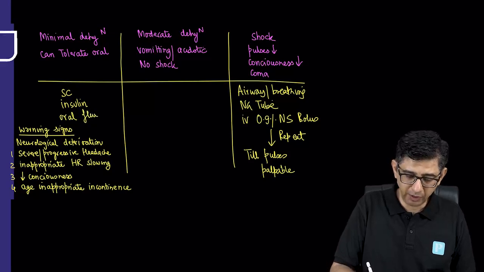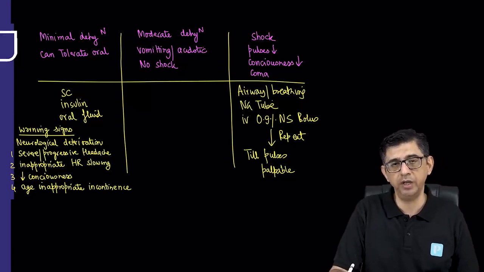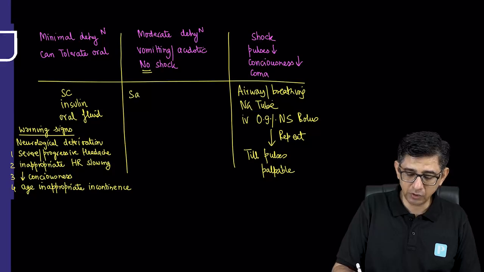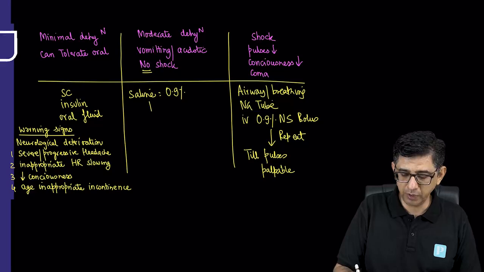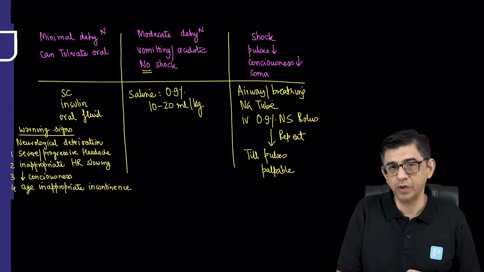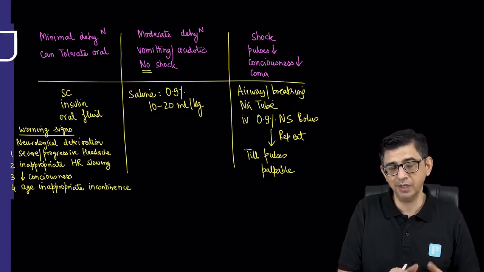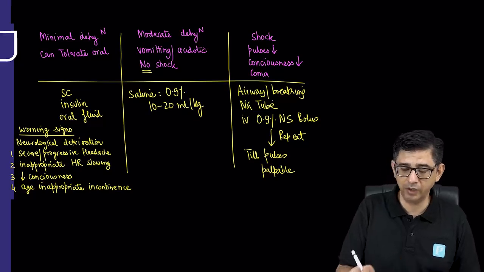As far as the moderate dehydration part is concerned, when will I say moderate dehydration? When the patient is having protracted vomiting, is acidotic, but there is no circulatory failure in this case. This was the case that was actually given in the exam. So anyway, we need to give normal saline 0.9% to this patient. Initially, the fluid that would be given would be 10 to 20 ml per kilogram of body weight. And we need to rehydrate this patient, because the ketonemia part needs to be diluted, because ketones are triggering the chemoreceptor trigger zone, causing vomiting, causing damage to the blood-brain barrier. So I need to produce a dilutional effect in this particular case.